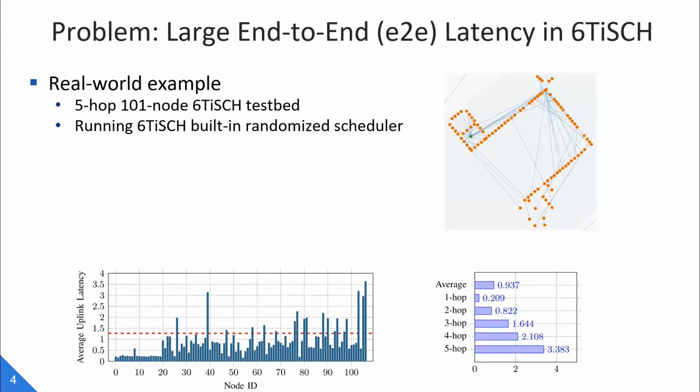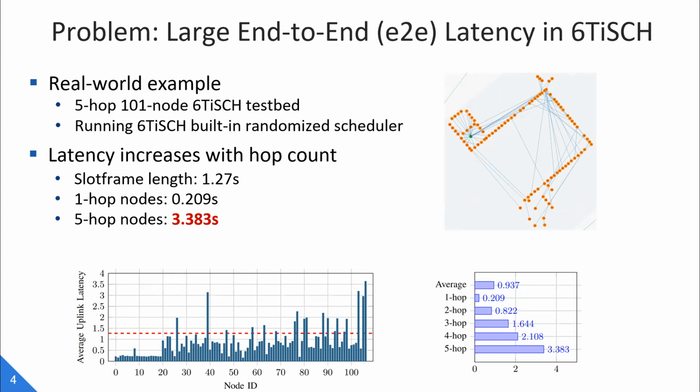Benefiting from our testbed, we observed that the current network management in 6TiSCH is still under development, mainly due to its built-in random-sized packet scheduler at the data link layer, and it can cause relatively high transmission latency. For example, this figure shows the topology of a 5-hop 101-node 6TiSCH network in our testbed, and we measure the uplink latency experienced by each node. The slotframe length is set to be 1.27 seconds, and from the result, we can see that many nodes experience end-to-end latency larger than the slotframe length, and the latency increases with the hop count.